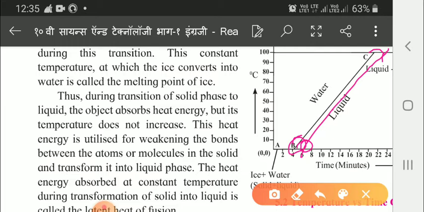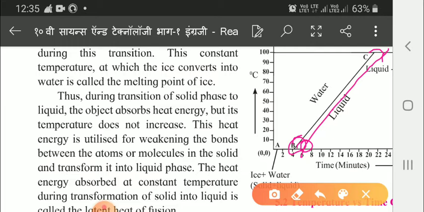So we can say that during transformation from liquid phase to the gaseous phase, the heat energy is absorbed by the liquid but its temperature does not change. The constant temperature at which the liquid absorbs heat and transforms into the gaseous state is called the boiling point of the liquid.